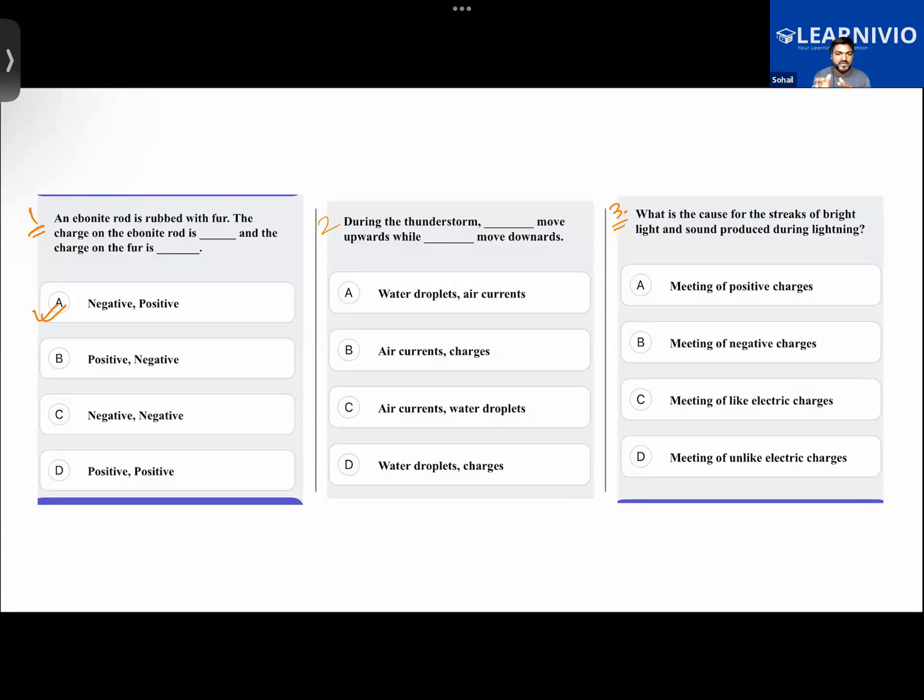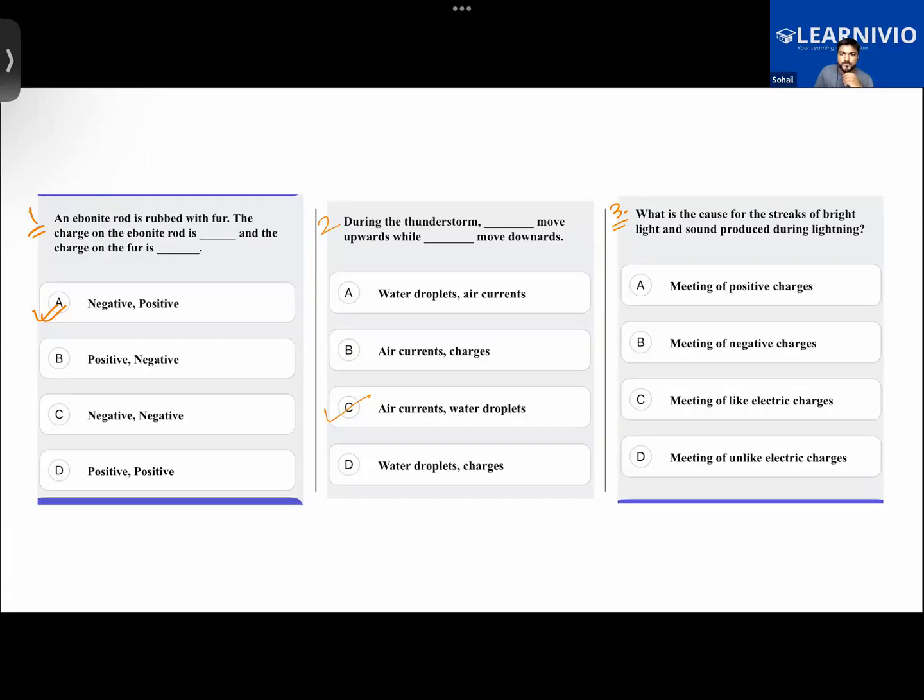Right now in the discussion, charge was not taken. During the thunderstorm, what happens? The hot air would be moving up and the water droplets would be moving down. So it's option C. Air currents basically have warm air in them, so warm air moves up while water droplets move down. Because of that, charges are separated and that leads to lightning. Getting it, Chakrika?